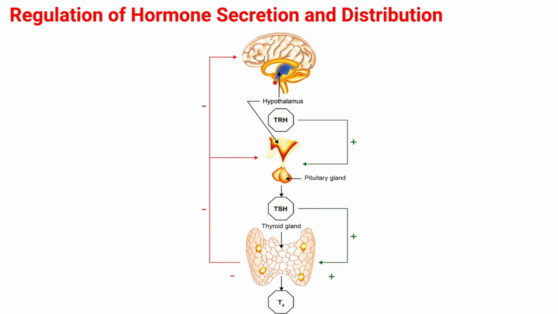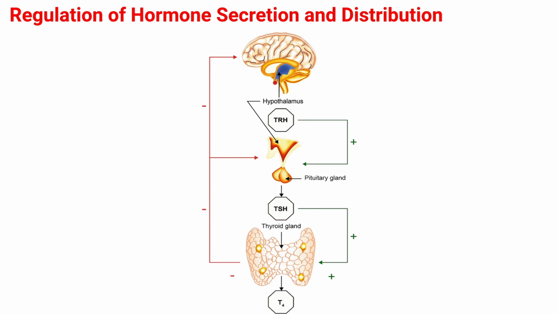The physiology of the endocrine system includes the regulation of a hormone's secretion and distribution, the regulation of the sensitivity of a target tissue to a hormone through the regulation of its receptors, and the elimination of hormones. Most hormones are not secreted at a constant rate. They are secreted when there is a need, and their secretion is usually regulated by negative feedback mechanisms.